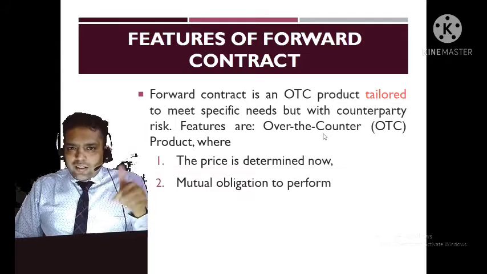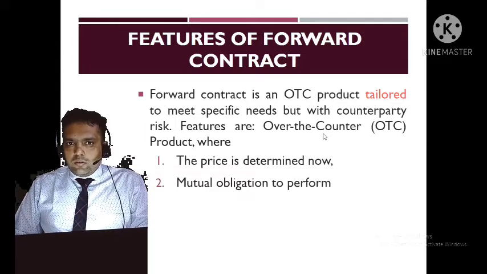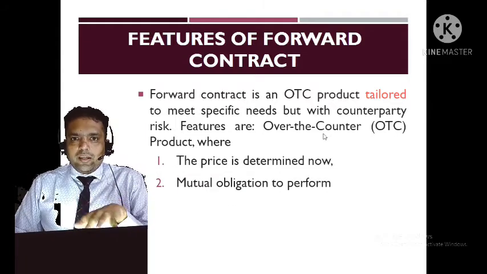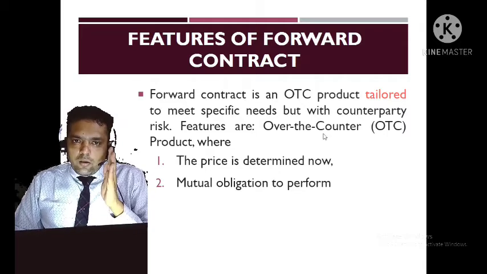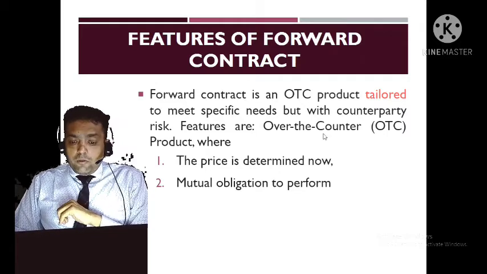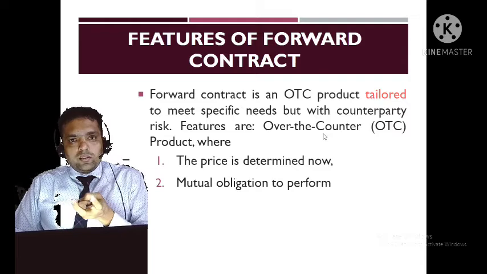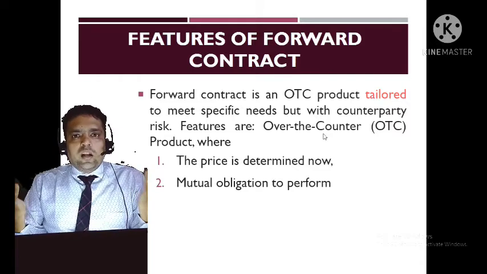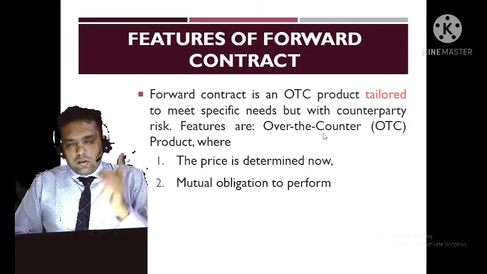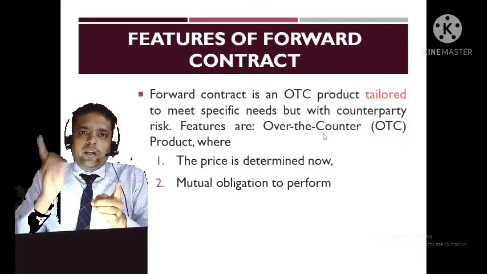The price is determined now. This is one feature, as Mr. Maniram and Dhaniram have decided 1 year ago that they will be buying and selling the house at 1 lakh. Mutual obligation to perform. Both parties are known to each other, they both have trust in each other, and that is why both have an obligation towards each other. Dhaniram has to sell, Maniram has to buy.